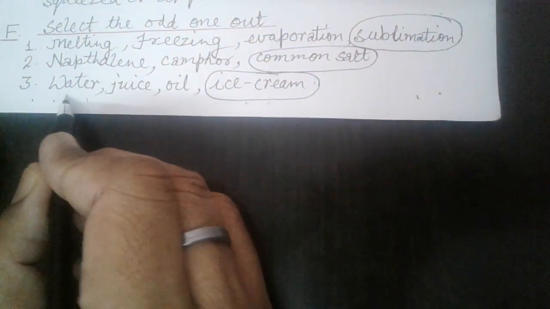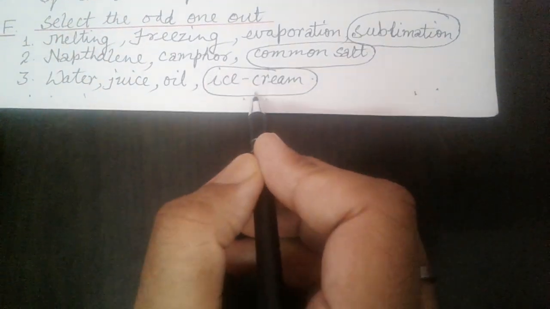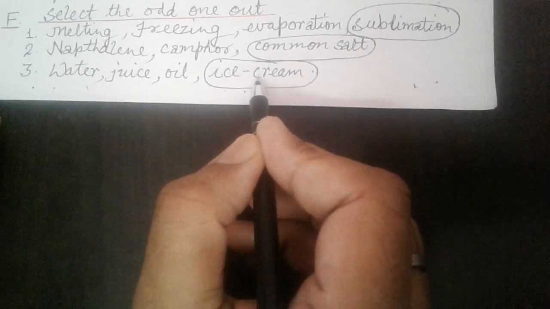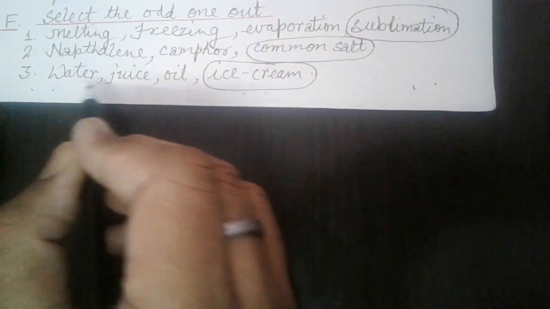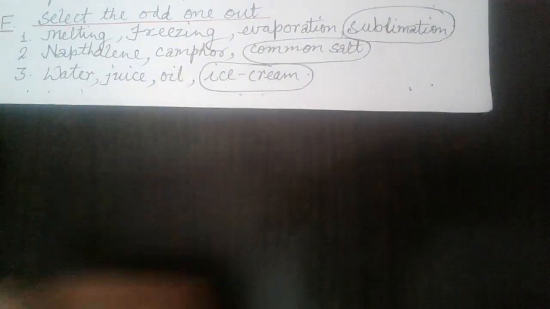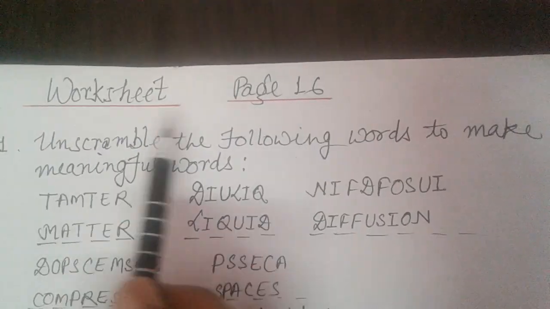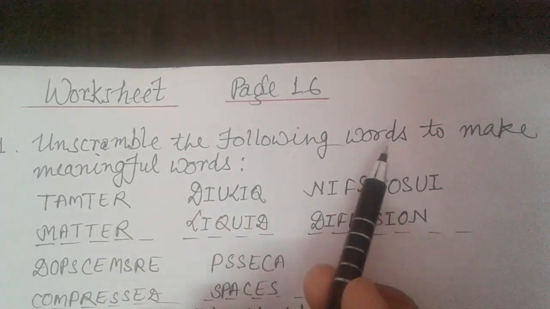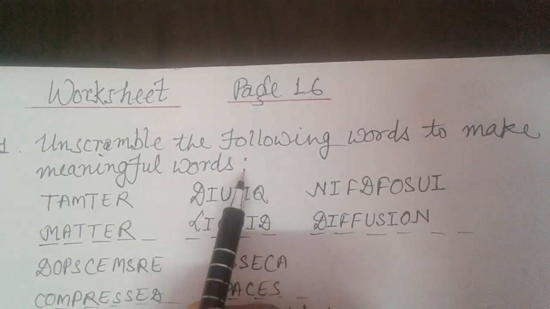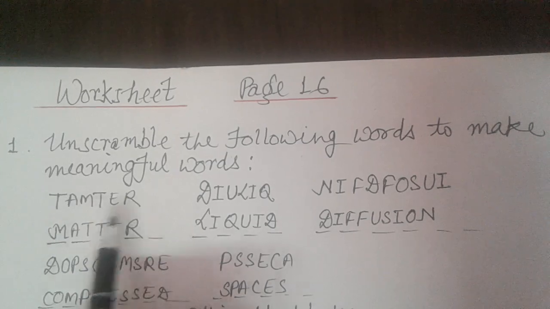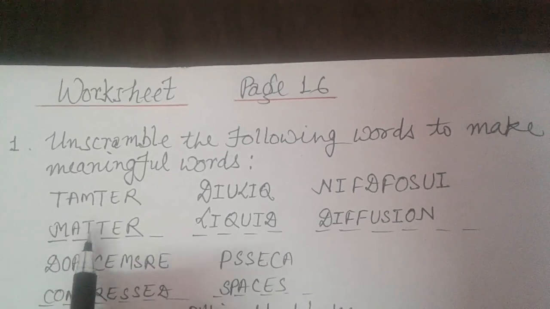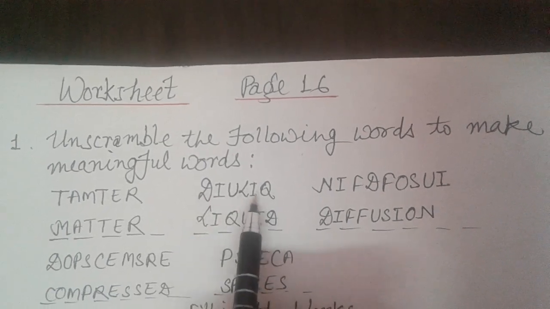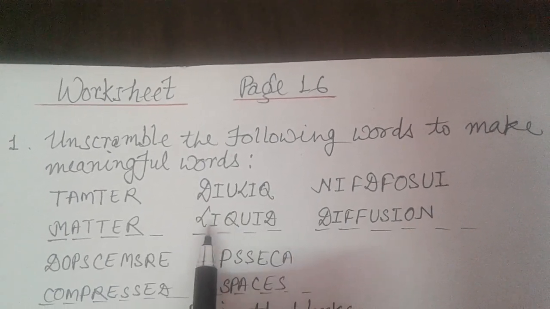Now third, water, juice, oil, ice cream. Here ice cream is odd because ice cream is in solid state but others are in liquid state. Now worksheet, page 16. First, unscramble the following words to make meaningful words. TAMTER, correct word is matter. MATTER. Second, DIULIQ, correct word is liquid.